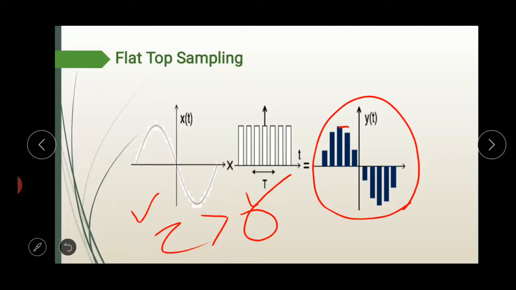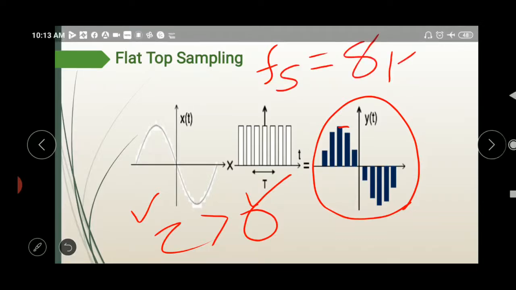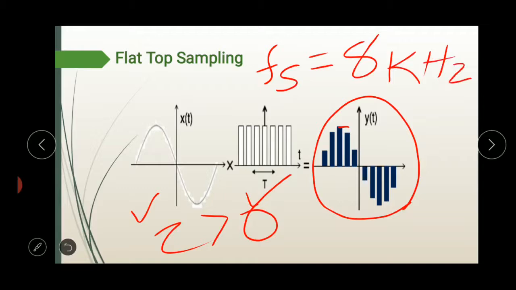In this experiment we maintain the condition fs greater than or equal to 2 fm. Here we take fs as 8 kHz and fm as 2 kHz. As we know, fs must be greater than or equal to 2 fm.